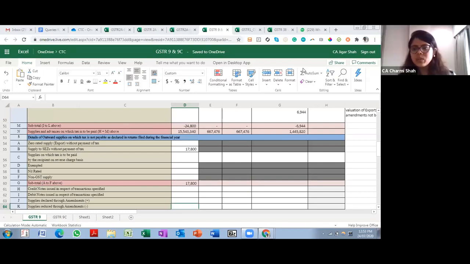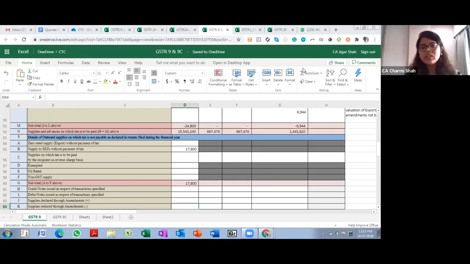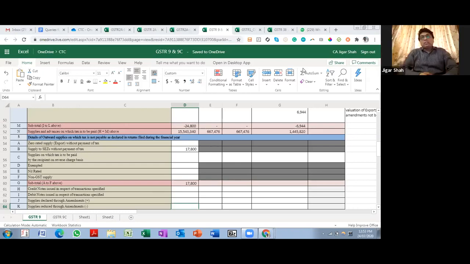There is one question. In case we have reversed Tran 1 credit in FY 18-19, should it be shown in table 7G? Yes, if the effect has been in 18-19, it should be there in table 7G. Okay. ITC has to be reversed, but has not been reversed in 3B. Can we reverse it through 9? Yeah, you can reverse it through 9.